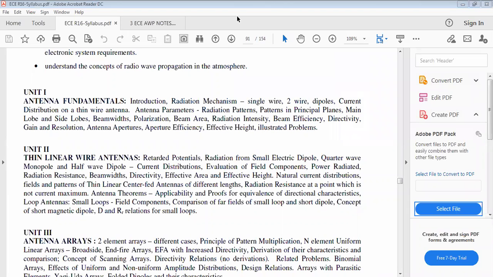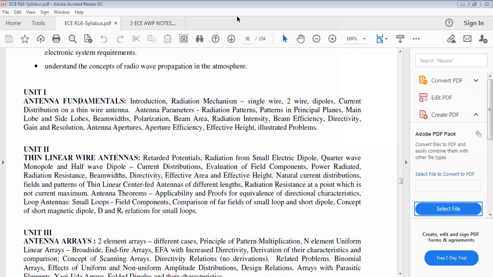Here the polarization is simply defined as the orientation of the electric vector of the radiation, because the electric component contains the useful information. The orientation of the electric vector is stated as polarization. Suppose the orientation of the electric vector is parallel to the earth surface, that is called horizontal polarization. If it is vertical to the earth surface, that is called vertical polarization.